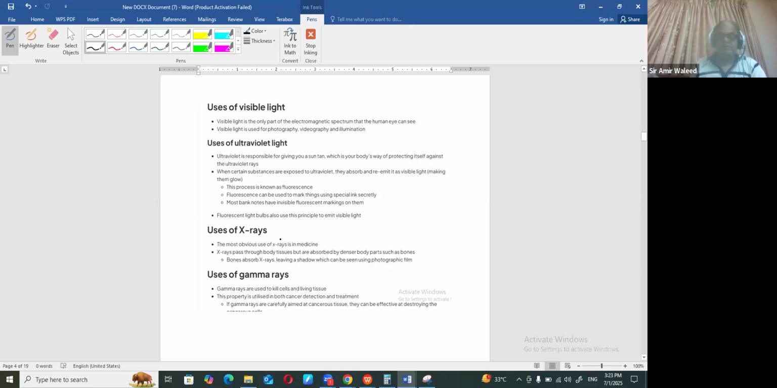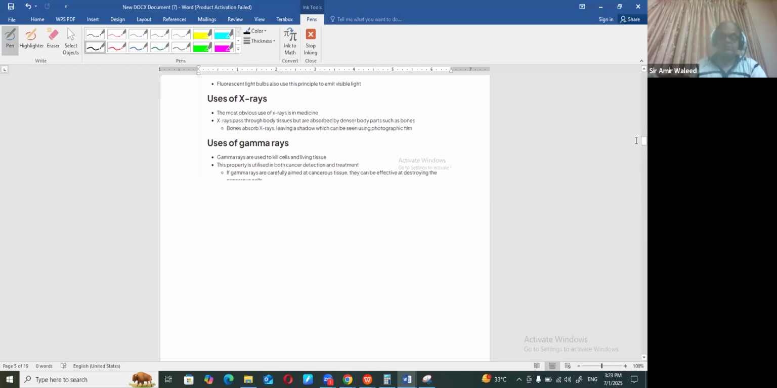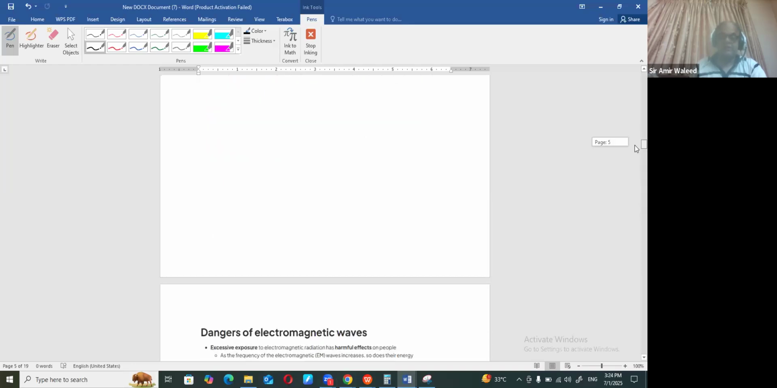Afterwards, we have X-rays. They are quite penetrating, and they have medical purposes. X-rays can easily pass through tissues but are absorbed by dense body parts such as bones. So bone absorbs that, and you can get an image through the X-radiation. The last but not the least is gamma radiation. Gamma radiation, being the highest frequency, is used for medical purposes like treatment of cancer and even to detect cancer.